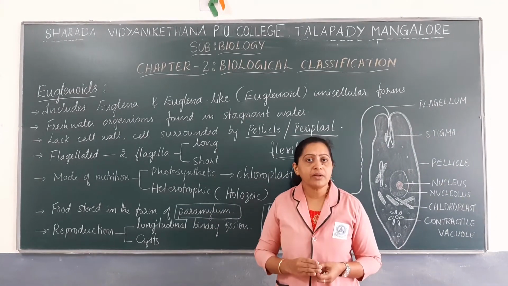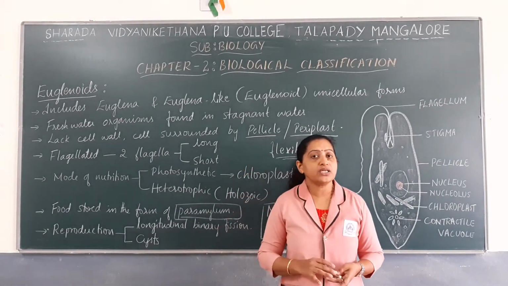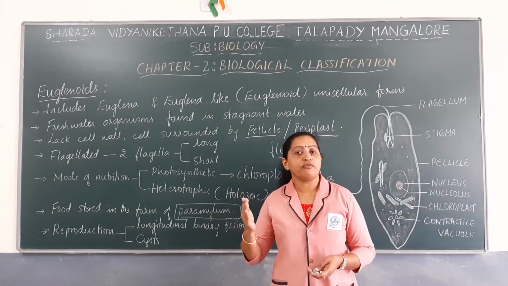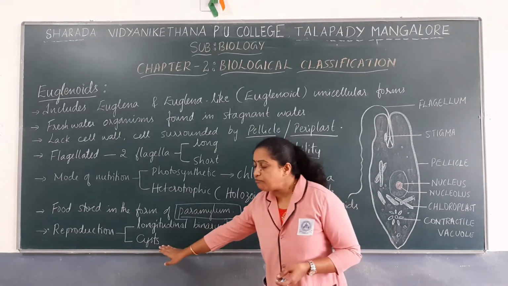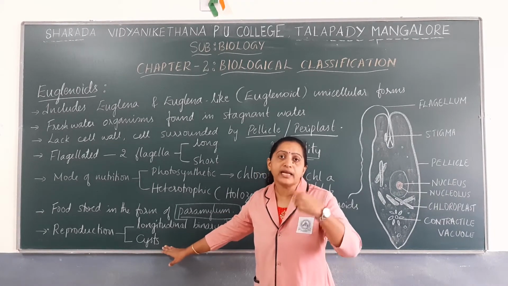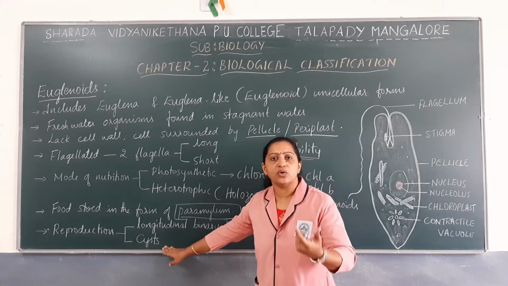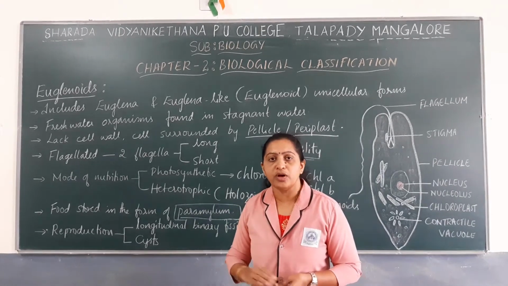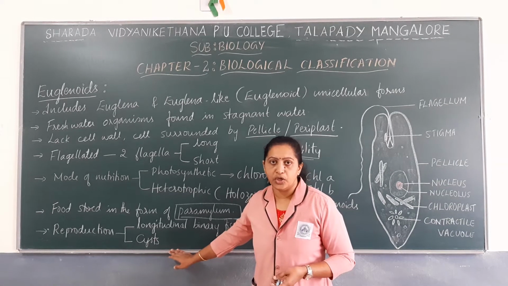During unfavorable condition, euglenoids form cyst. During favorable condition, they undergo reproduction by longitudinal binary fission. But during unfavorable condition, they form cyst and remain in the cyst form until the favorable condition returns. After the favorable condition returns, they undergo division, or new cells are formed from these cysts. This is the mode of reproduction in euglenoids.